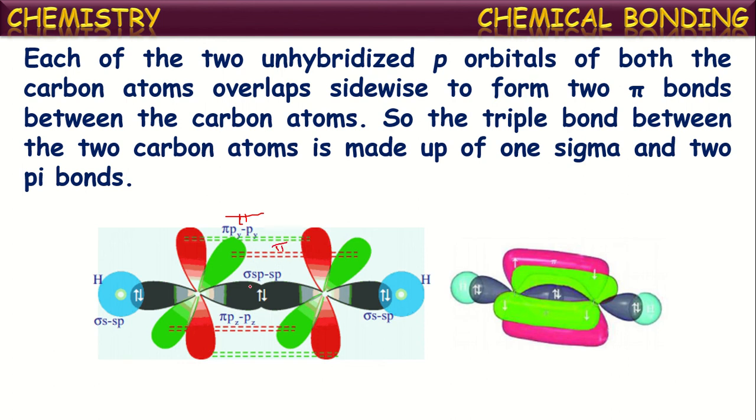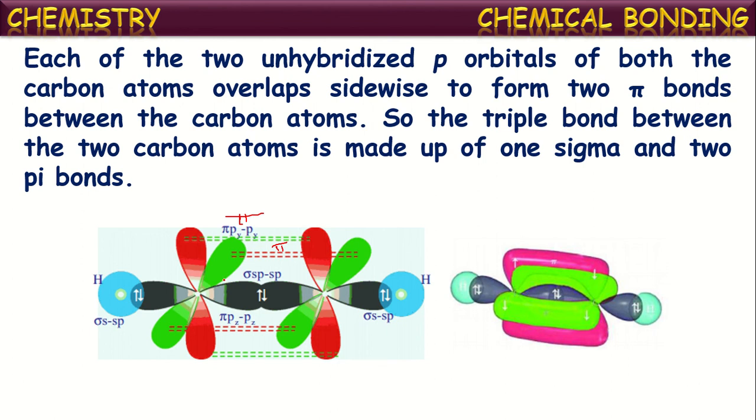In this way, between the two carbon atoms, they form three covalent bonds in total. One is the sigma bond, which is formed by the hybridized orbitals, and the remaining two are pi bonds, which are formed by the unhybridized p orbitals sideways. So the triple bond between the two carbon atoms is made up of one sigma and two pi bonds.